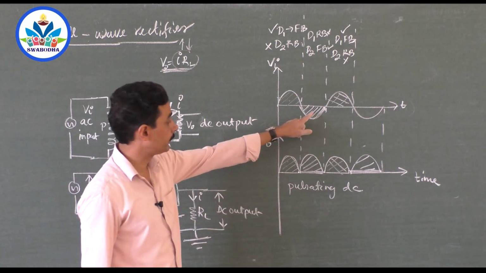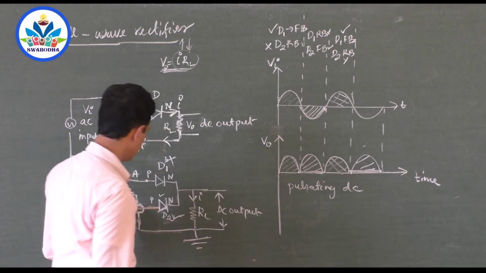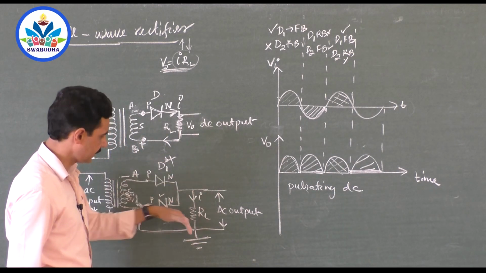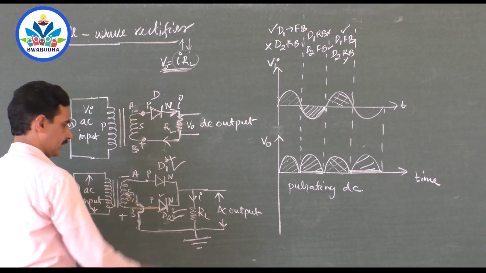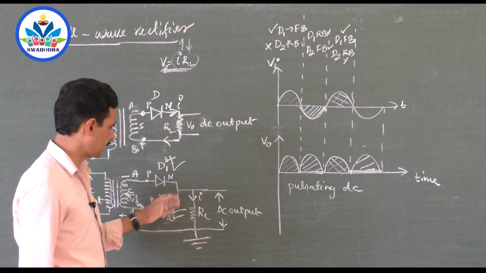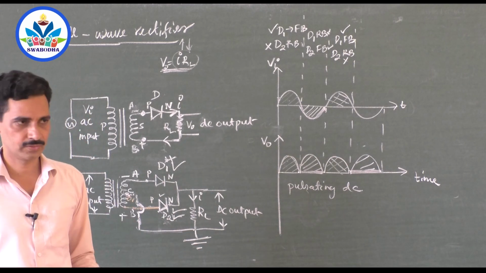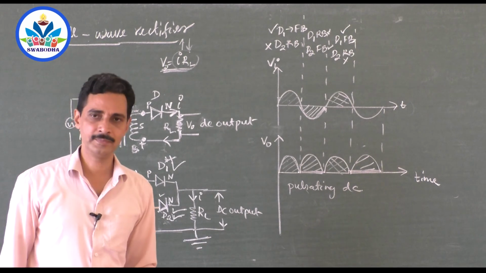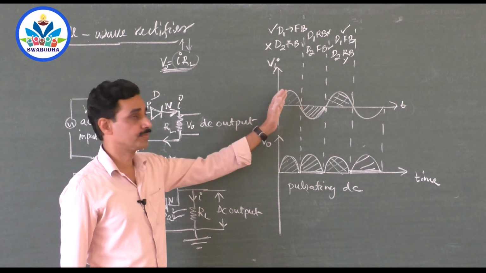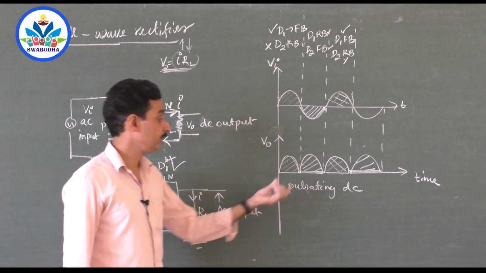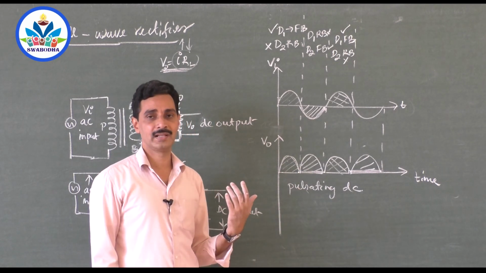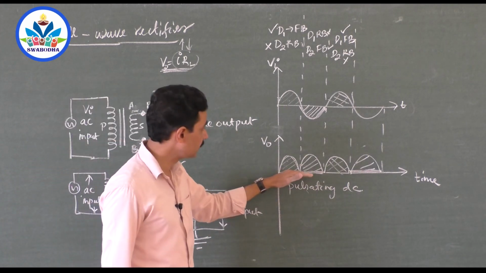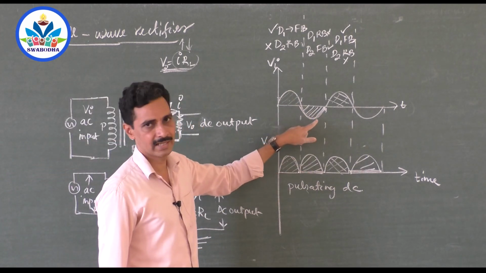So you can't put the output here because you see the current flowing in the output part is always in the same direction, whether this diode conducts or this diode conducts. Whatever diode is conducting, current through the output is in the same direction, whether it is a positive half cycle or negative half cycle. And we get the output during both the half cycles of AC input. That's why it is called a full wave rectifier. We get the output for the positive cycle as well as the negative cycle.